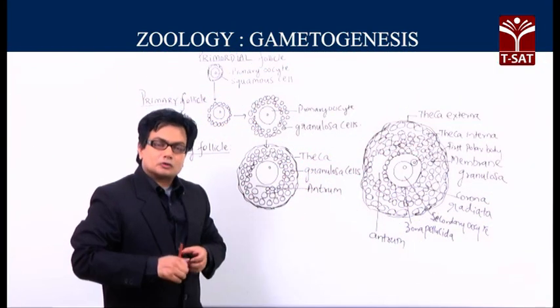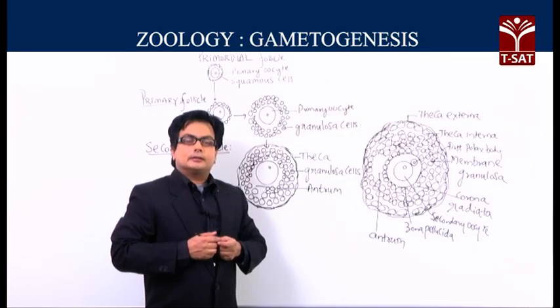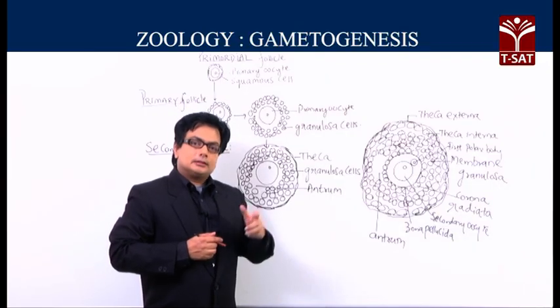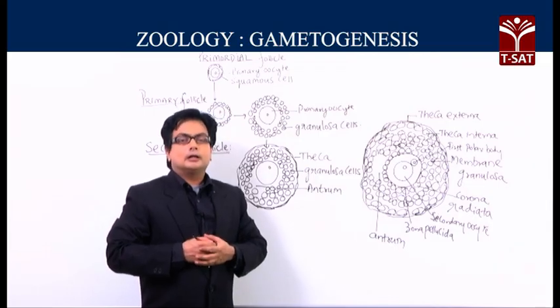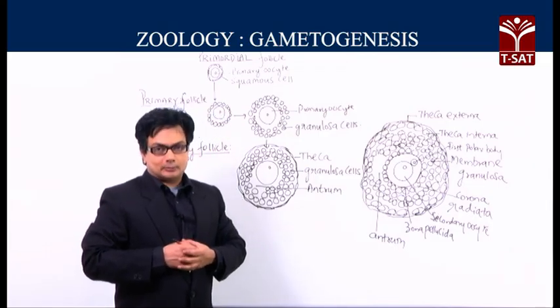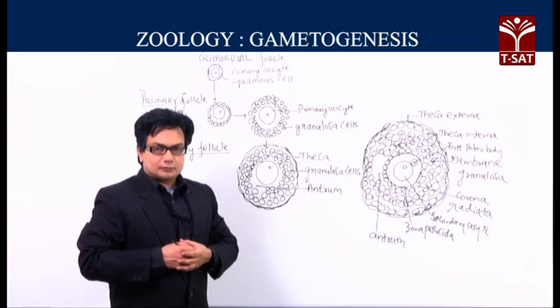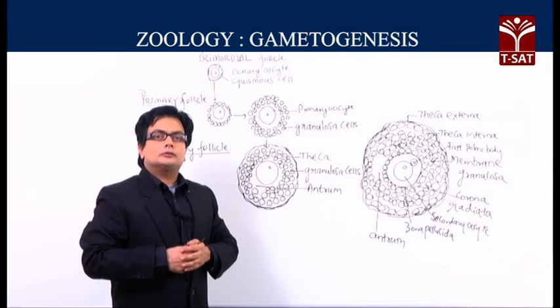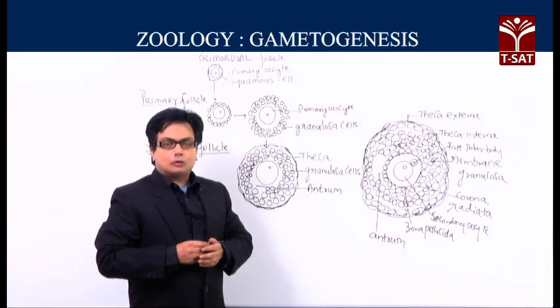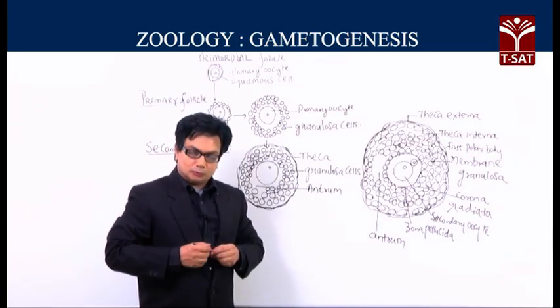We have studied the process of oogenesis and understood that the secondary oocyte will become the ovum after the entry of the male gamete during fertilization. Now, we want to know how this follicular development or growth takes place in the ovary.